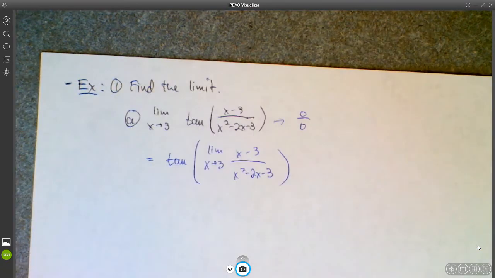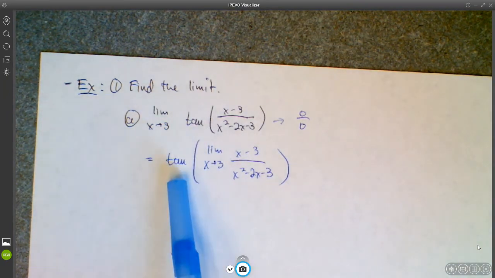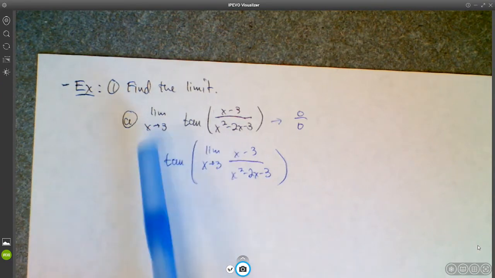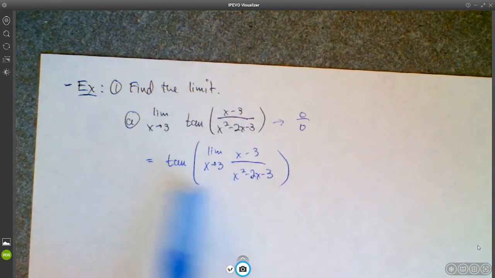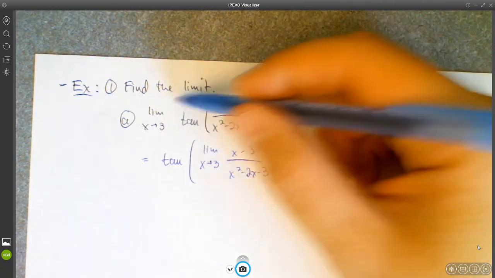And you don't always have to show this step. I'm just showing you why the fact that the trigonometric functions are continuous is important. Because if they weren't continuous, then you wouldn't be able to do this. But because tangent is continuous, you can move the limit inside of there.